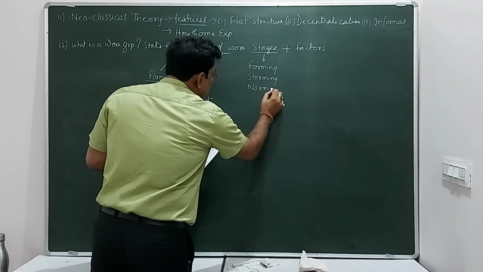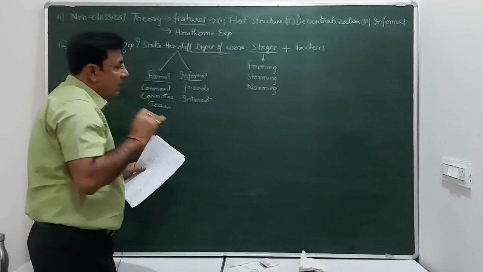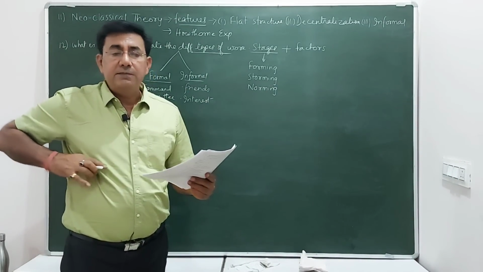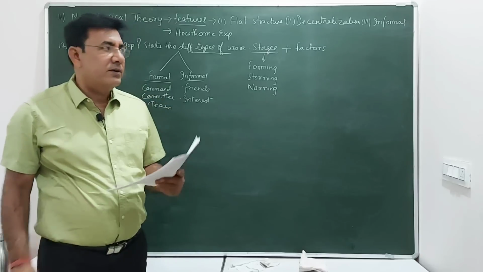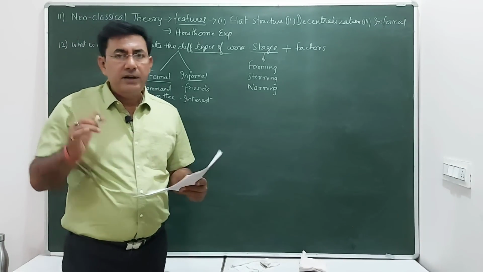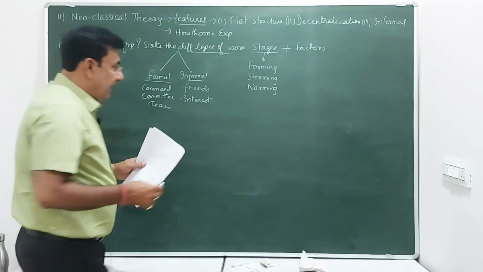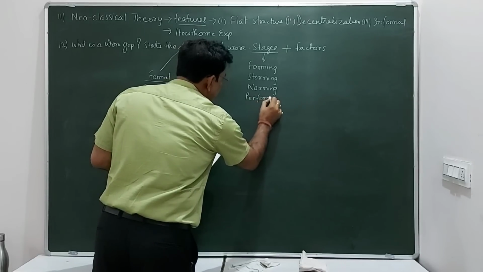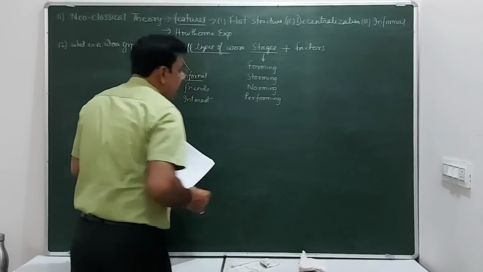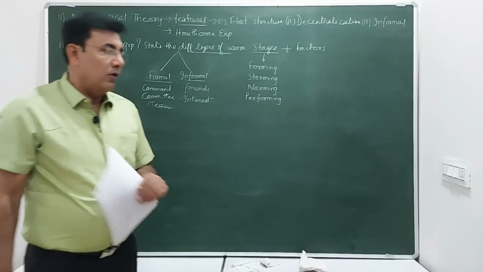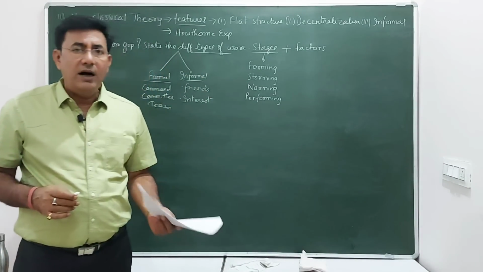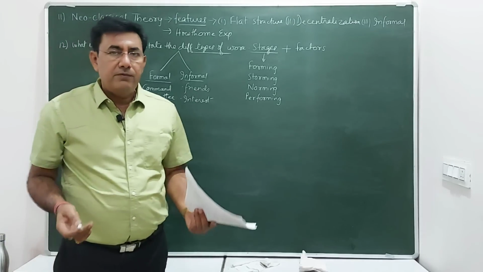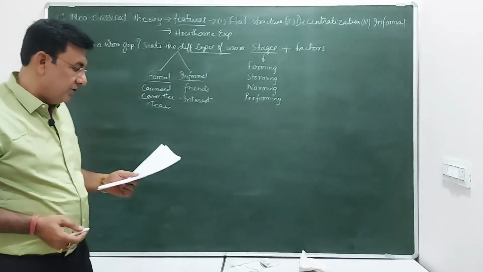Now as the word implies, norming, that means here the group functions normally. The leader of the group has been selected by the group members and they start working normally to achieve the goal. Then performing. Now here the real performance starts to flow. All the group members, they try hard to complete the work and they show their performance in doing the job.